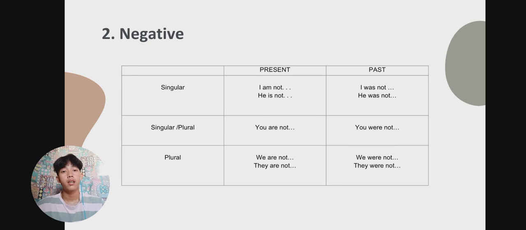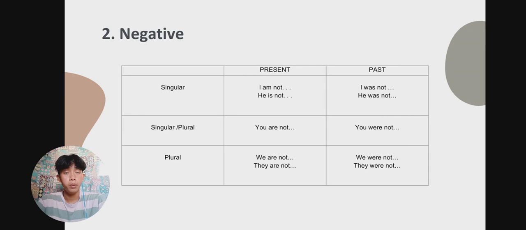Then the second form of be is the negative. In this negative, you have singular, singular plural, and plural. The singular is I am not. In the past tense, I was not. So the am changed into was. And he is not, and the past tense is he was not. So the is changed into was.